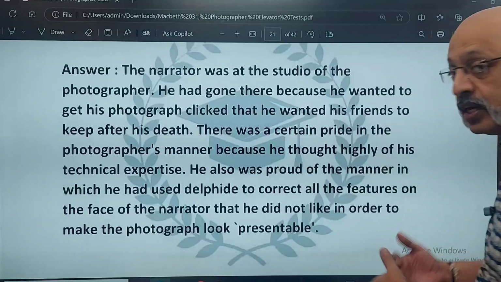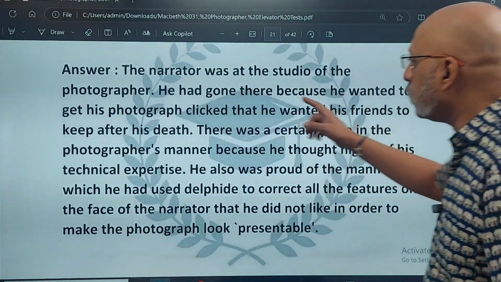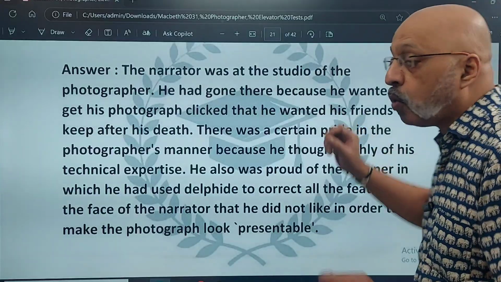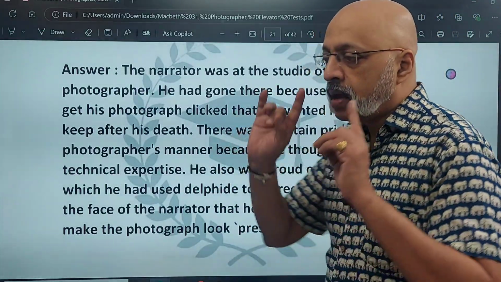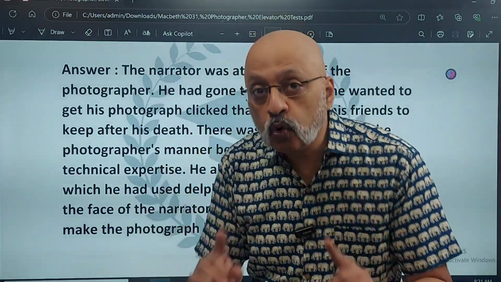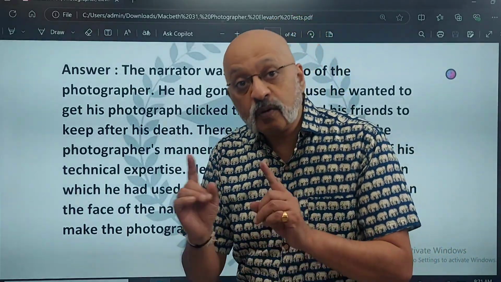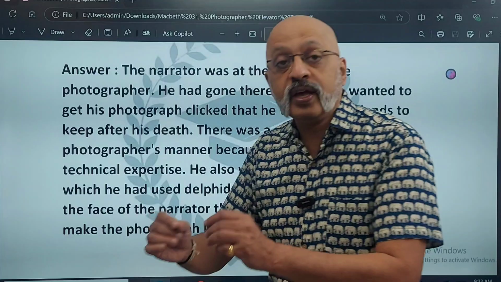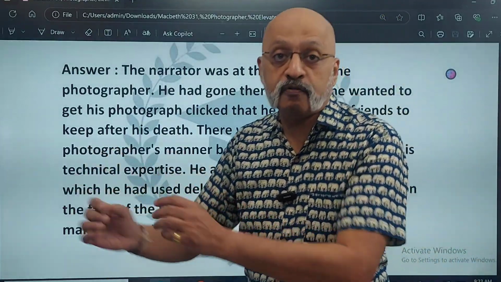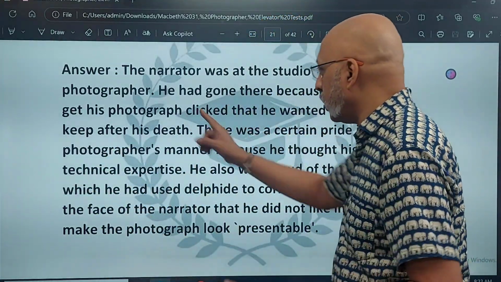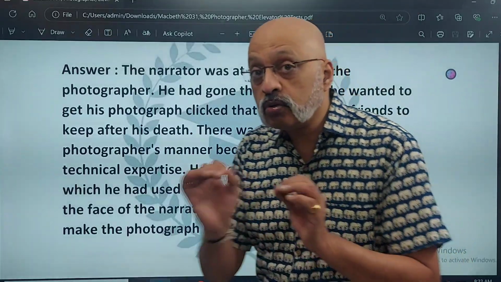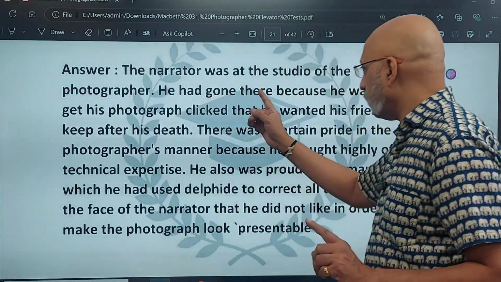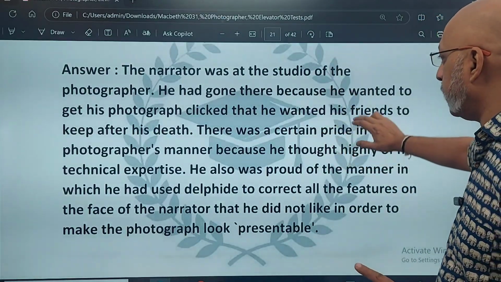He had gone there, and then you are giving the reason, because he wanted to check the proof of the photograph that had been clicked by the photographer, and he wanted the photograph to be given to his friends to remember him after his death. So please correct this one. ये मैंने ठीक से नहीं लिखा है. You need to write this because he wanted to check the proof of the photograph. So please pardon me for this one. ये पूरा लिखना है. Okay.